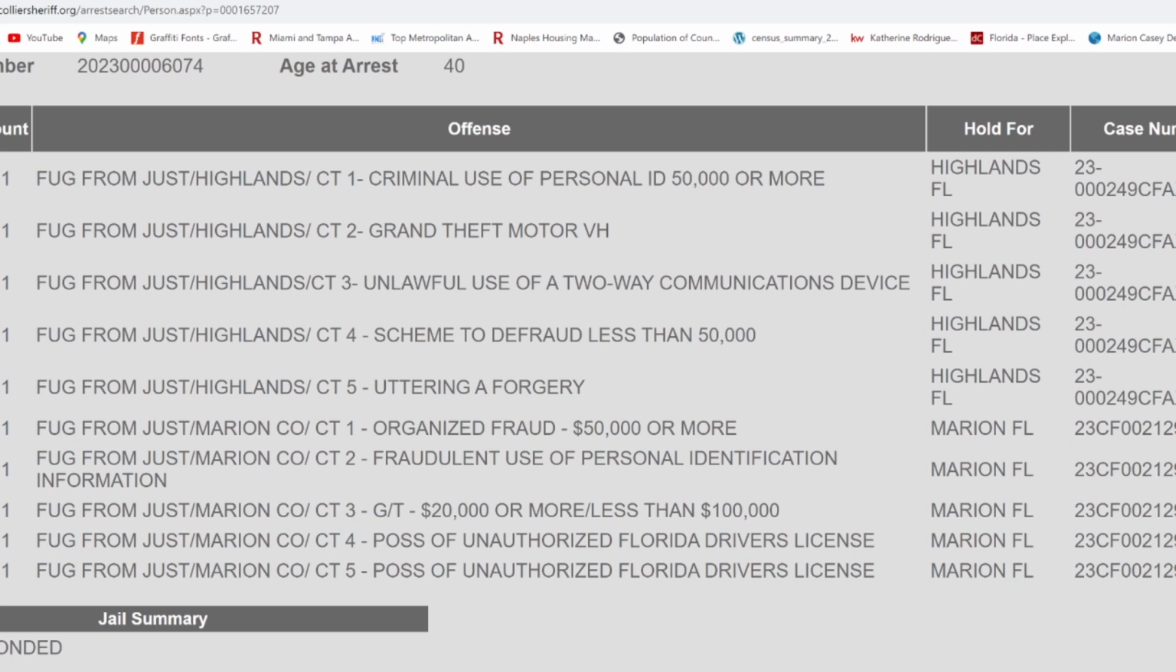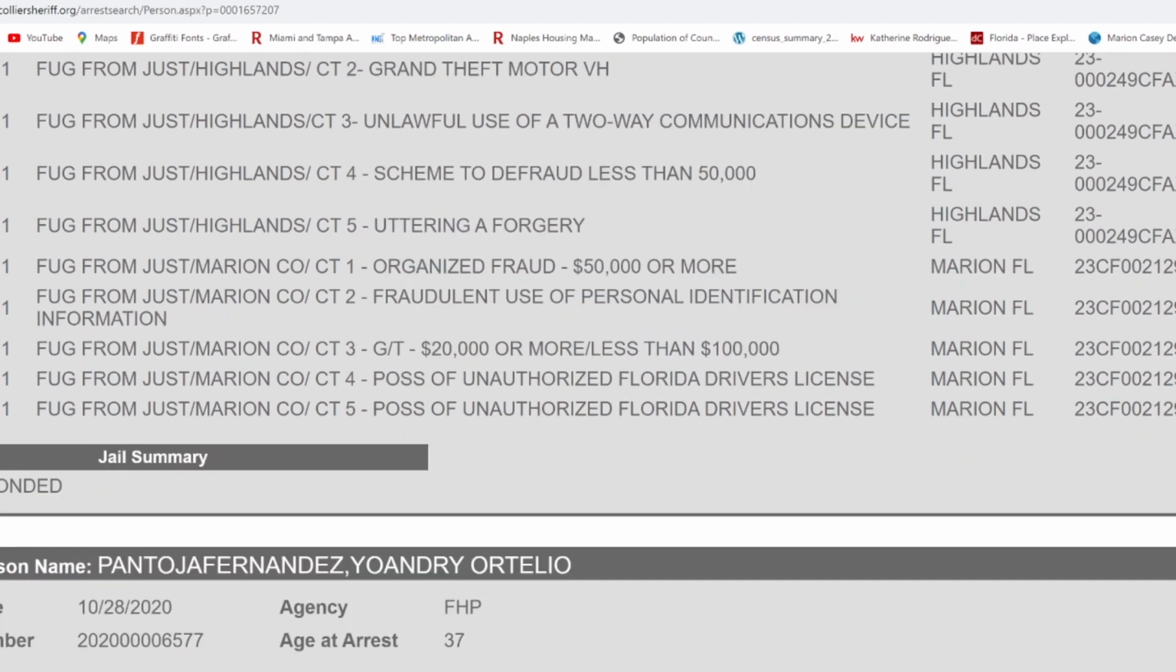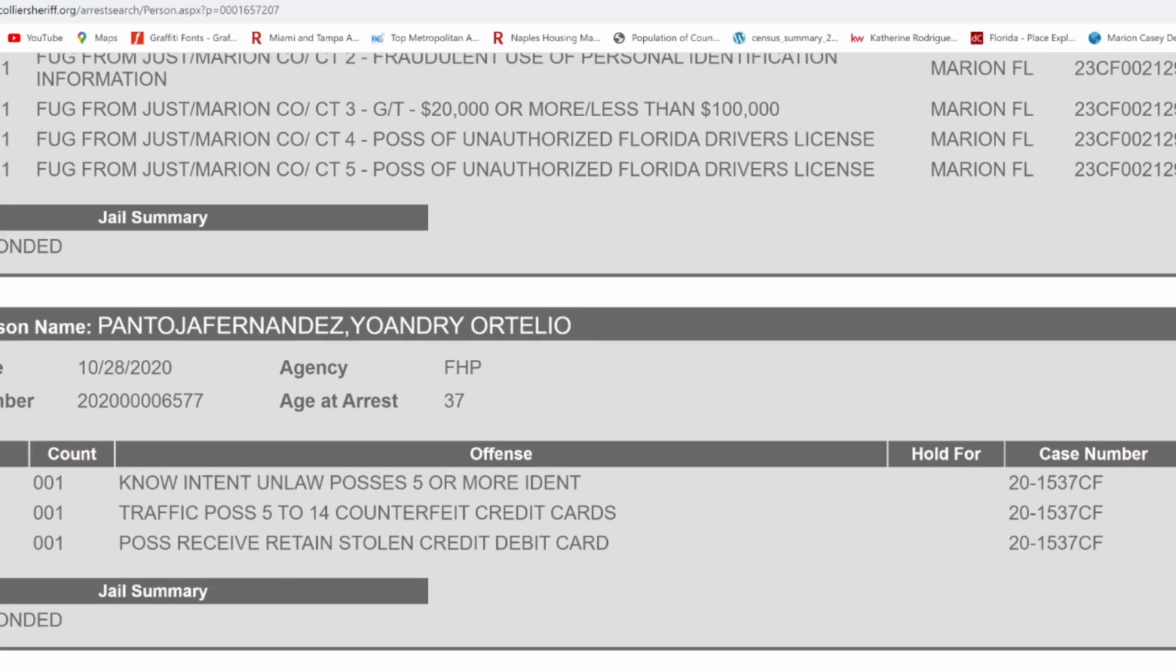Criminal use of personal ID, grand theft of motor vehicle, exactly what I thought. Unlawful use of two-way communication, so he had a police scanner. Scheme to defraud. Organized fraud, 50,000 or more. So that's a consistent thing. Fraudulent use of identification. And back in 2020, he had some charges as well. Intent to possess 5 or more identifications.